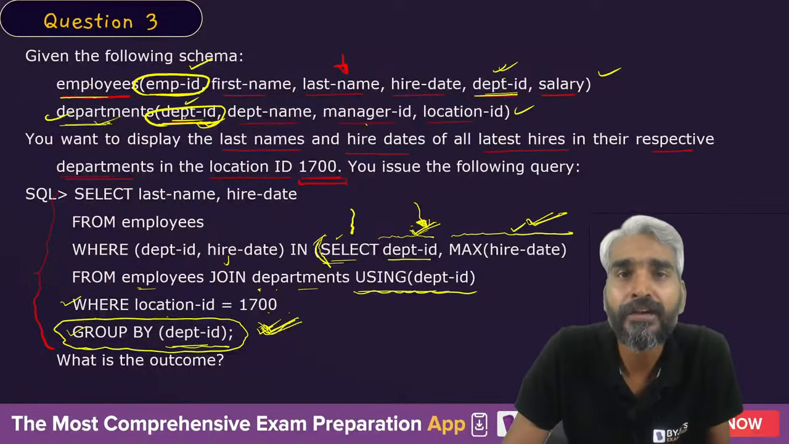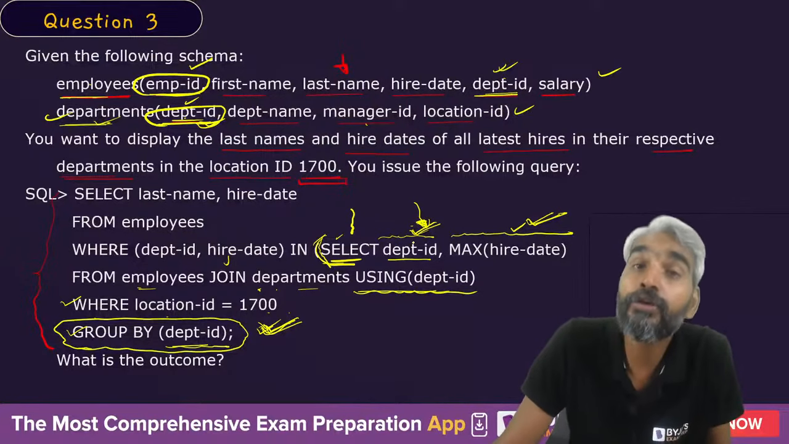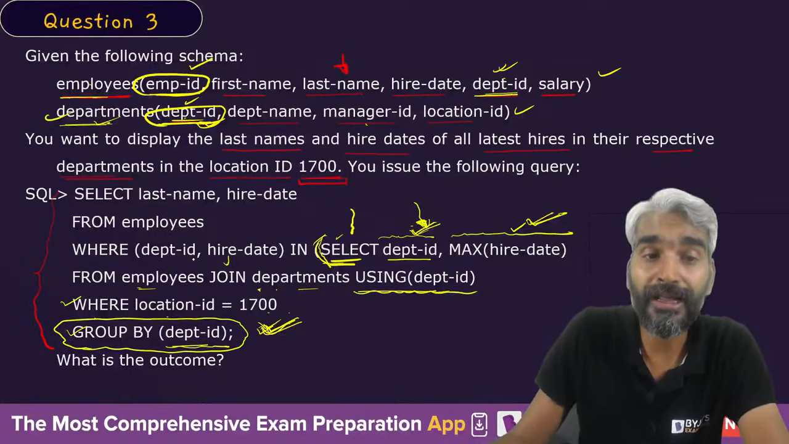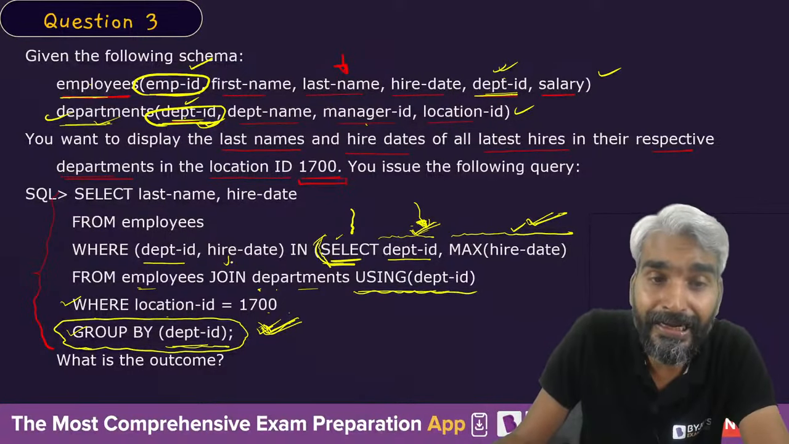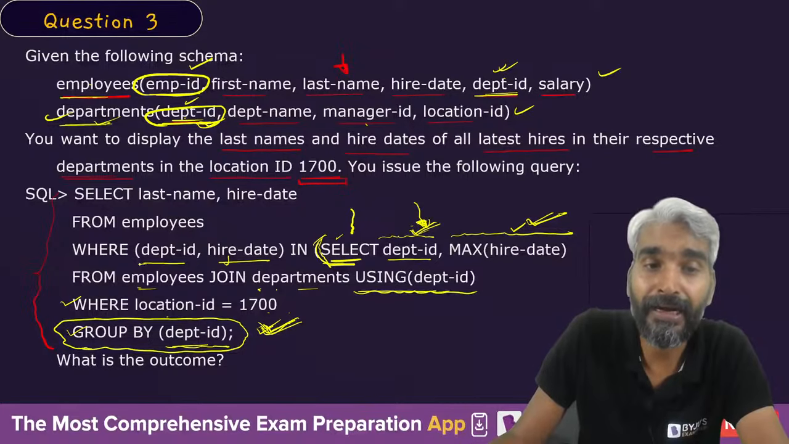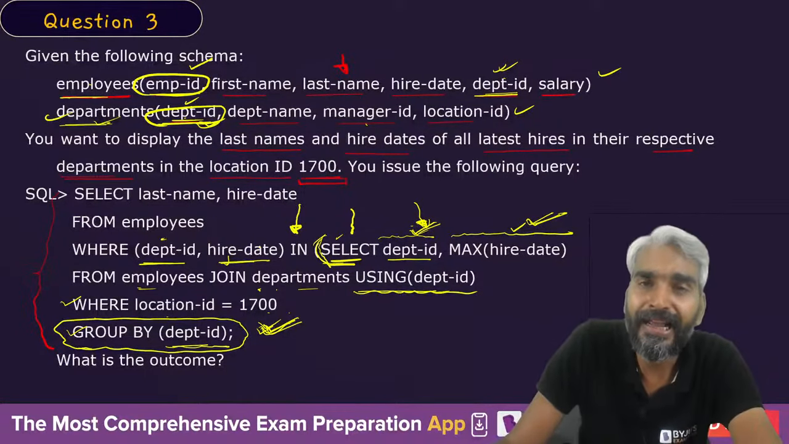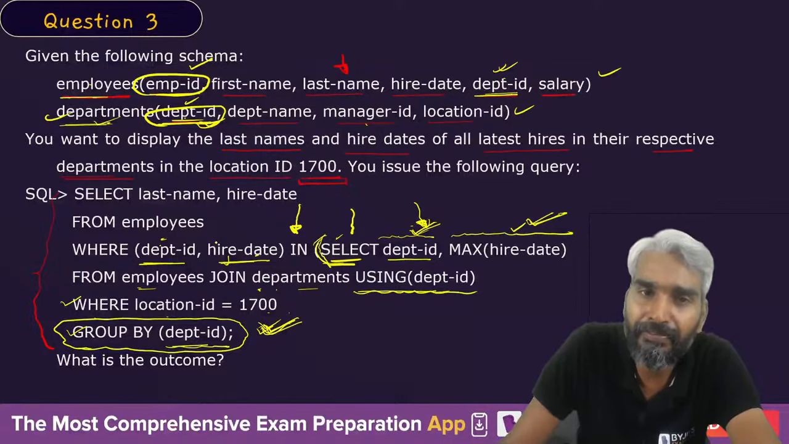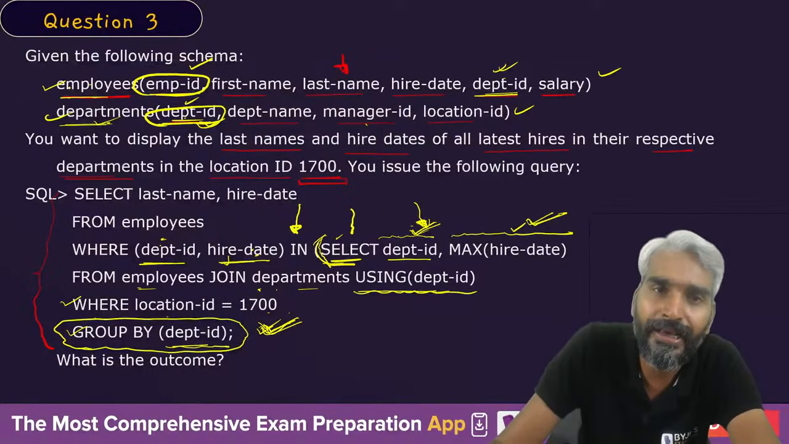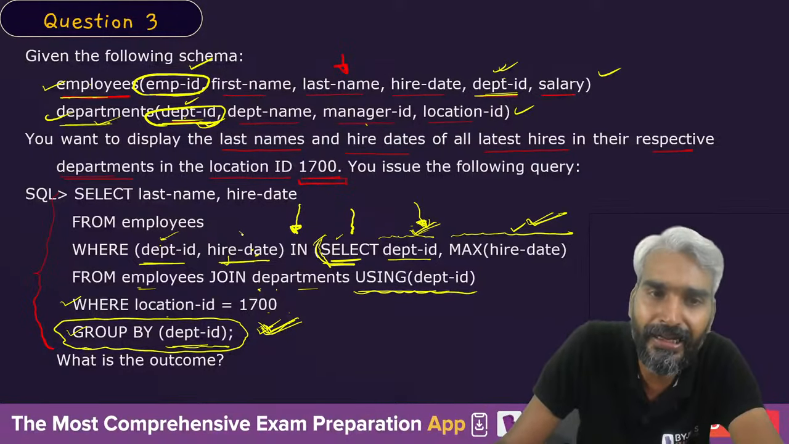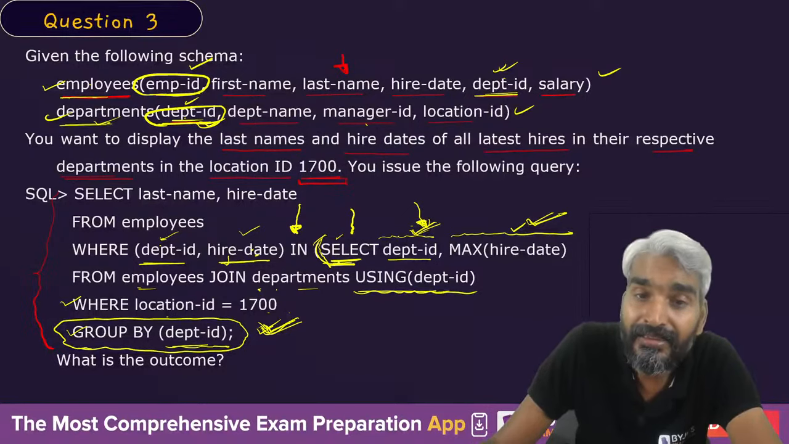In the select clause you want two attributes. What are those two attributes? Department ID and hire date, because it is using the operation IN. So for whatever department ID and hire date a corresponding employee has in the employee table, we just need to check whether that department ID and hire date are in this inner query or not. Right?